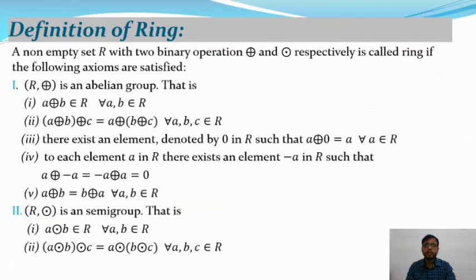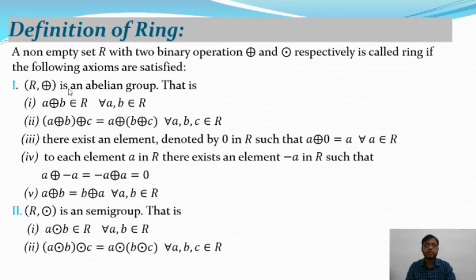You know, a group (G, composition) satisfies the closure property, associative property, identity property, and the inverse property. Then we say (G, composition) is a group. In that case, (R, plus, dot) has two binary operations, plus and dot, and it will be a ring if it satisfies: (R, plus) is an abelian group, (R, dot) is a semigroup, and multiplication is distributive.